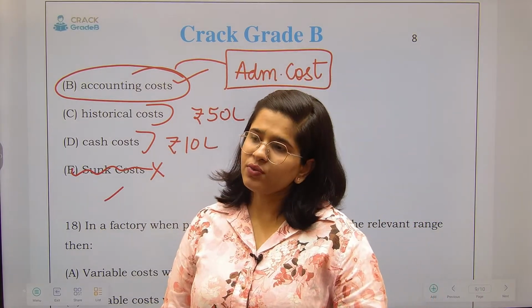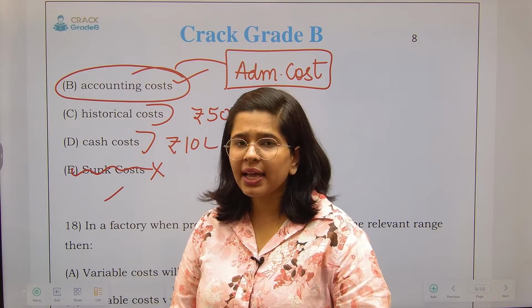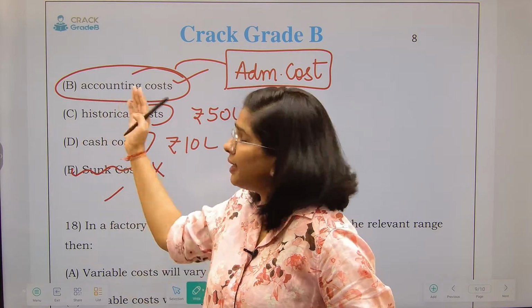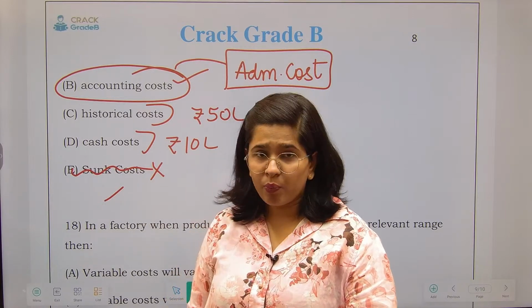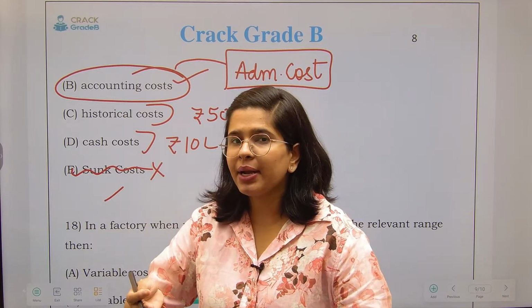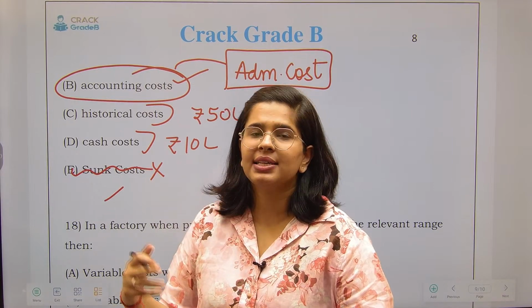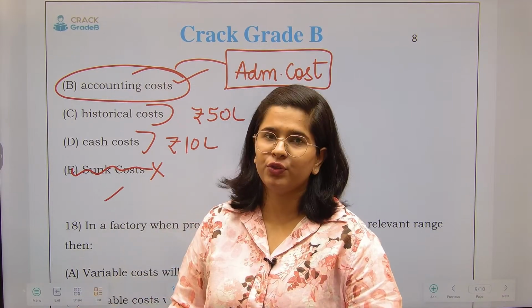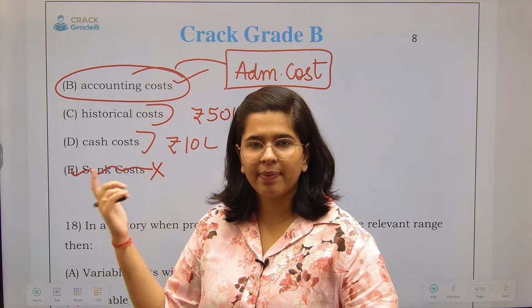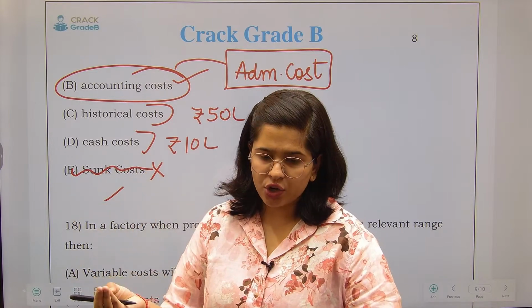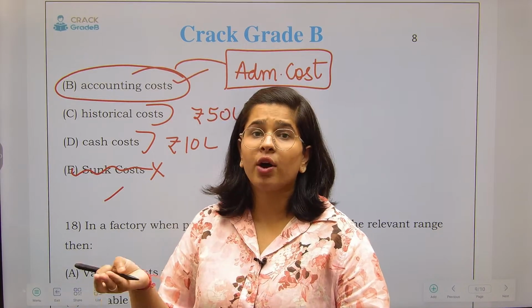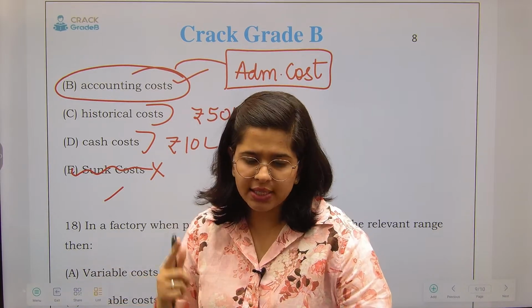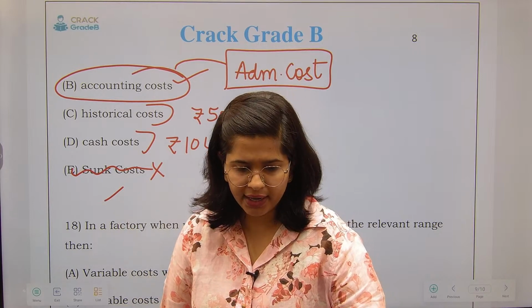Fine. Now that is what I was telling you, that it may be that in some decisions it might be relevant, but in this particular case committed cost is more relevant for me because commitments are made for future and decisions are also taken for future. Accounting costs are your administration costs, the cost of your accountant, as well as the other expenses which are incurred like auditing related expenses. All such comes under the accounting related costs.